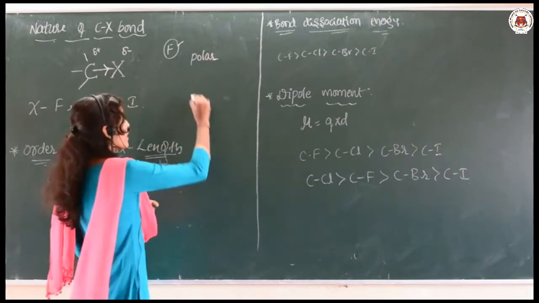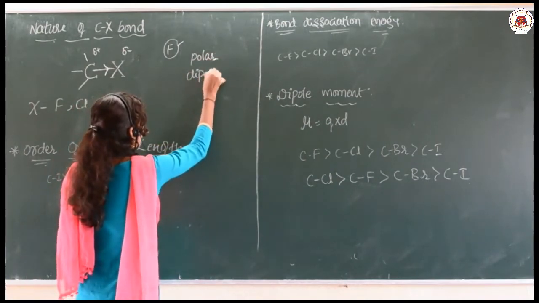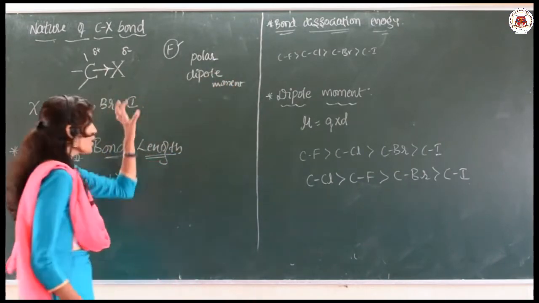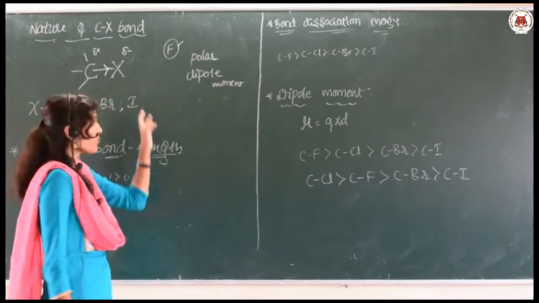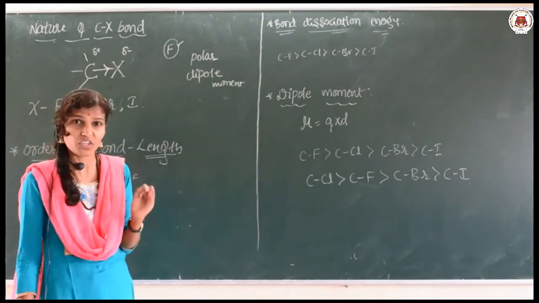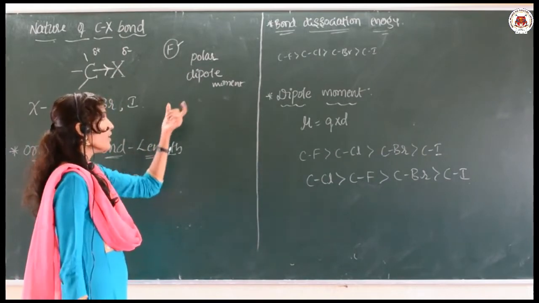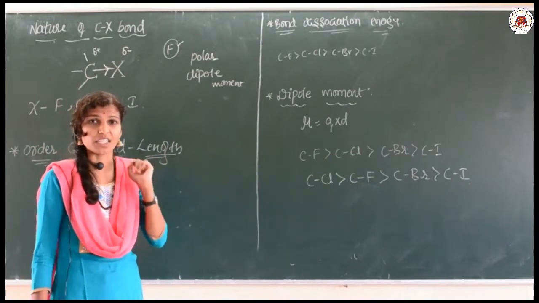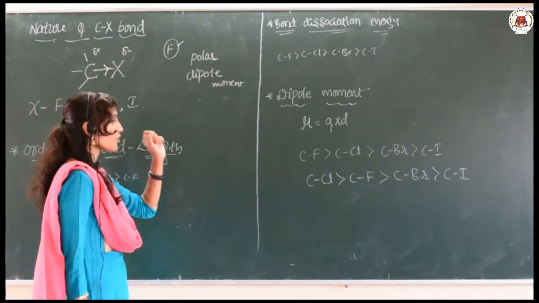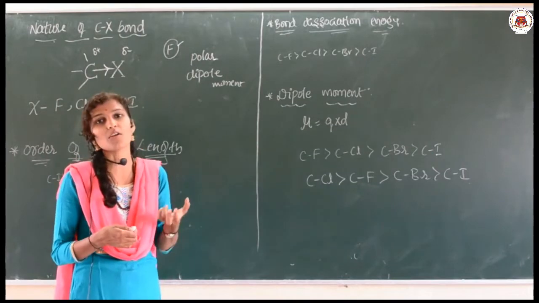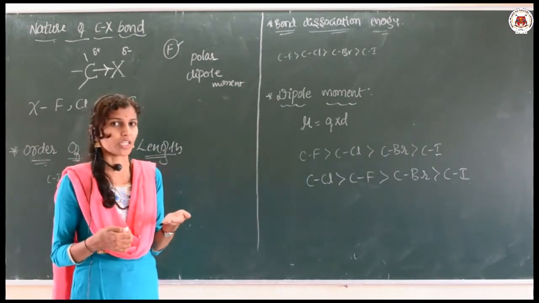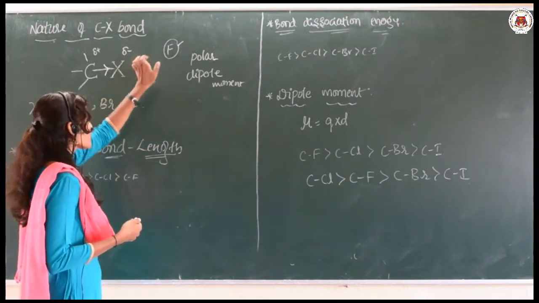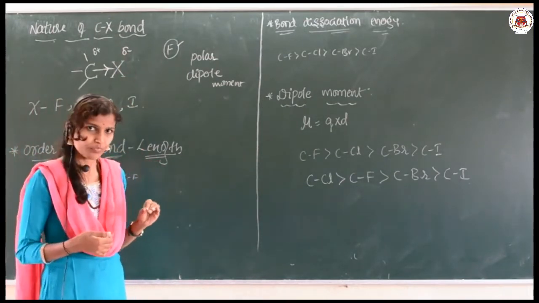There is a development of the dipole moment. These act as a dipole. Dipole means di means two, pole means positive and negative poles are generated. That is why we say dipole generation, and the C-X bond becomes polar in nature. Why does it become polar? Because one of the atoms, the halogen, which is the most electronegative, drags the shared pair of electrons towards itself and generates the partial negative charge. Clear?